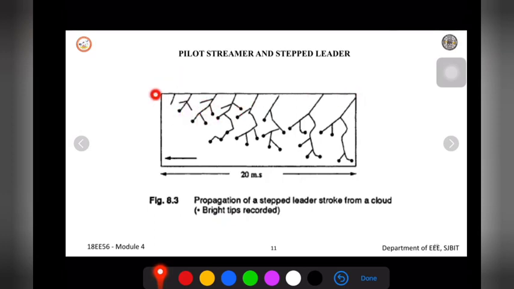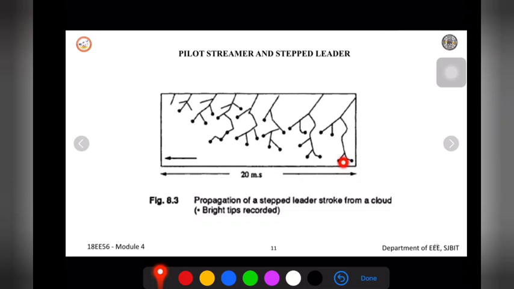You can see this part of the cloud, only a few parts of the cloud will be touching the ground. The charge will be discharging to the ground. Not the entire part of the cloud will be discharging their lightning to the ground. Only a few parts will, because wherever we have sufficient charge accumulated within the cloud, only in those cases the discharge will happen.